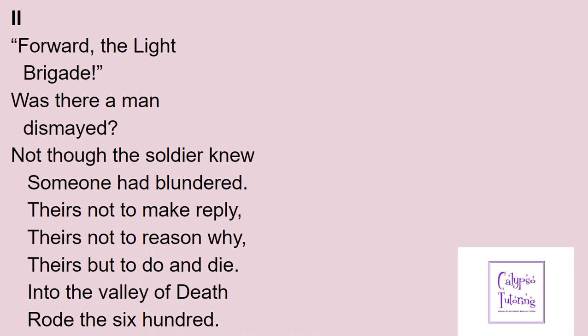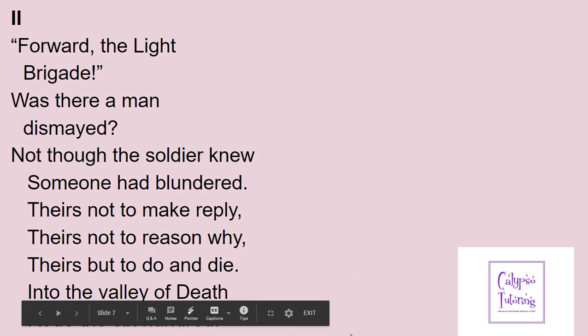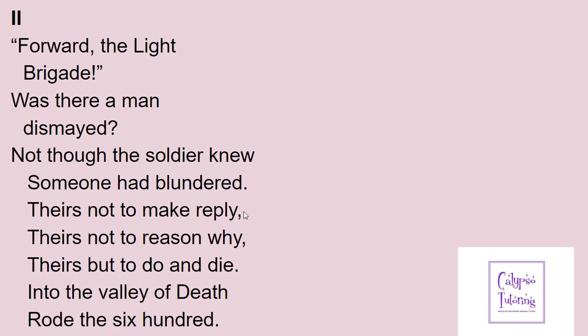Because "Theirs not to make reply, theirs not to reason why, theirs but to do or die." And I think here this is a great example of where, with Tennyson's rhyme scheme, he puts these three lines together. They have to rhyme because he's getting so caught up in their emotion. And again, that powerful three, that we know in English, three is a very, very powerful number. The repetition here: it's not up to them to question things, but to do and die.